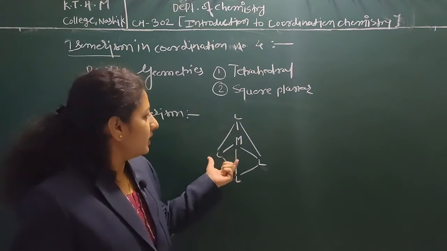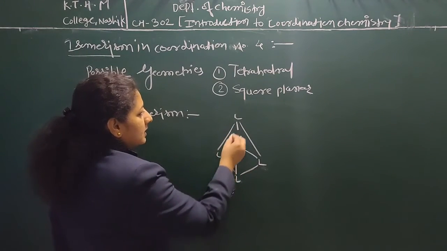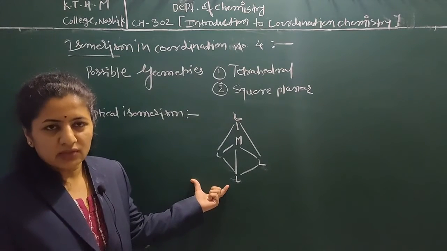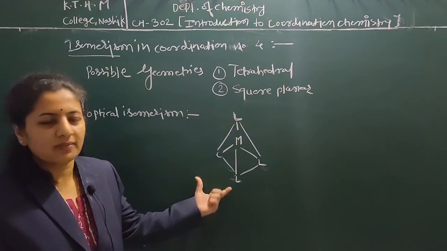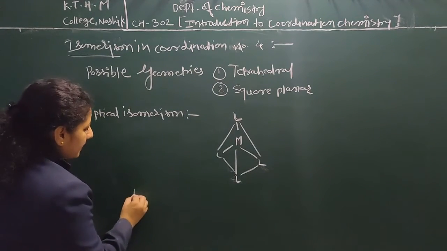Here it can rotate the plane of plane polarized light. So in tetrahedral arrangement optical isomerism is possible.